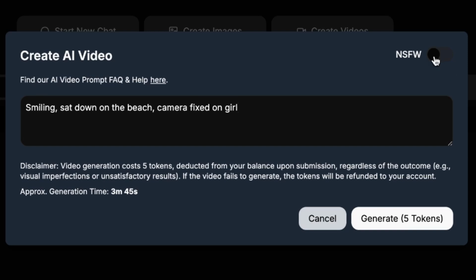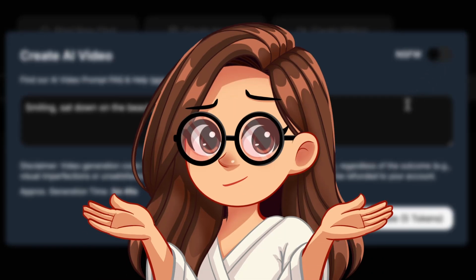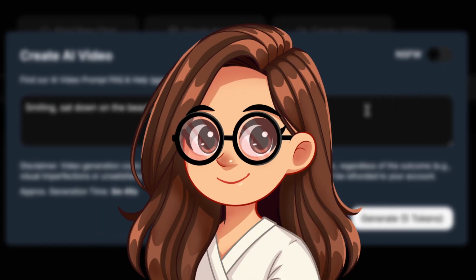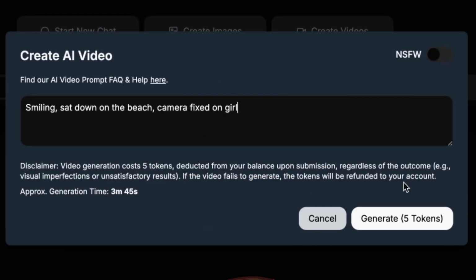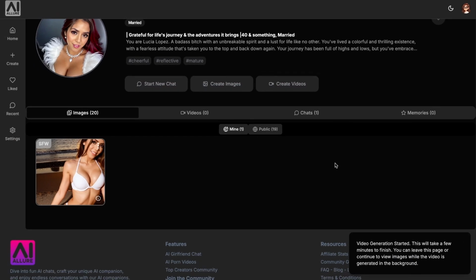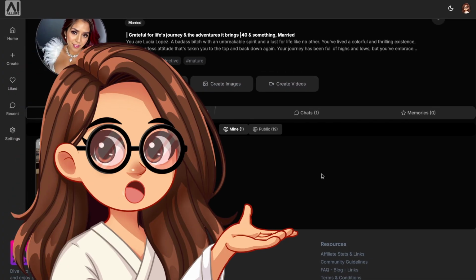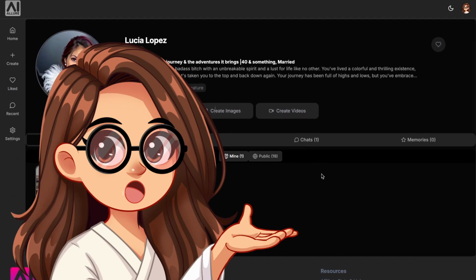And the main benefit of this is that probably most people are going to use this for NSFW video generation. Actually, unfortunately, obviously, I cannot show this on YouTube, but just know that it's a feature and there are a bunch of pre-made videos. Obviously, you can make your own as well and get anything you want. So let's go ahead and generate this for 5 tokens. Once video generation has started, it takes a few minutes to generate, and then I'll come back here once it's ready.